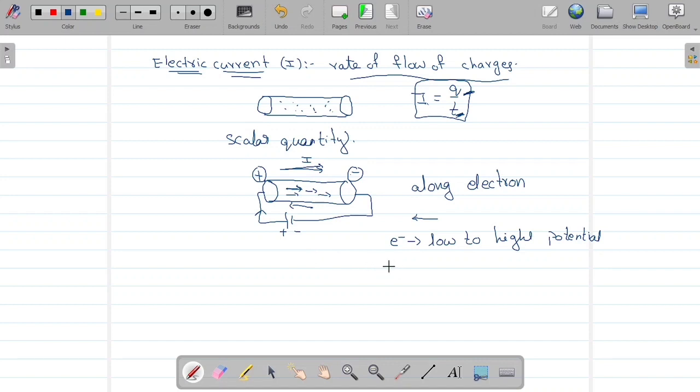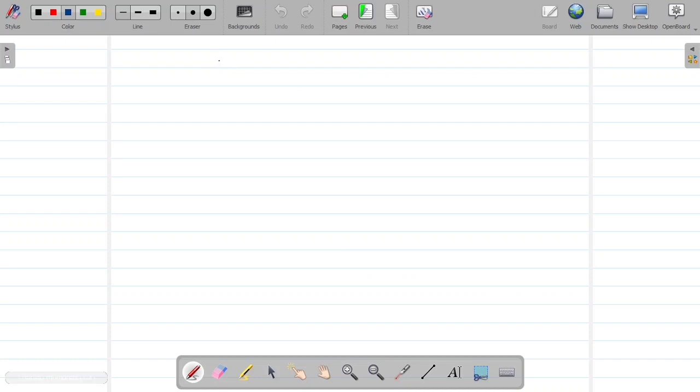Conventionally, which is important, the direction of current is taken along the direction of protons, high potential to low potential, while electrons move from low potential to high potential. Clear now? Understood?